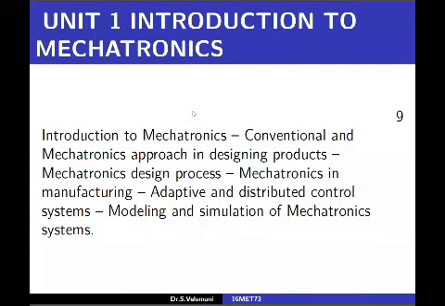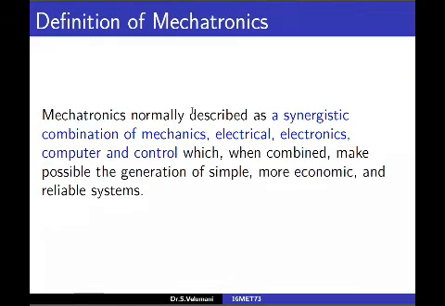Then in the previous class, we have seen the introduction to mechatronics. This is the syllabus: introduction to mechatronics, conventional and mechatronics approach in designing products, mechatronics design process, mechatronics in manufacturing, adaptive and distributed control systems, modeling and simulation of mechatronic systems. This is the syllabus of the first unit.